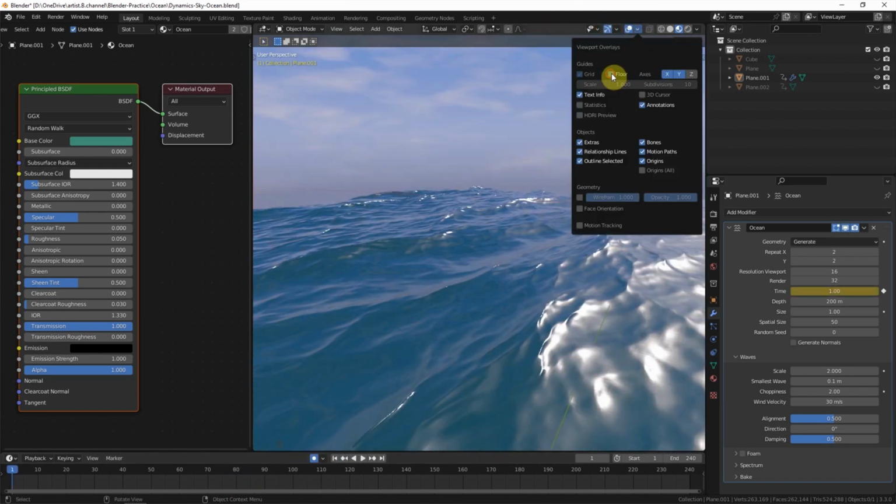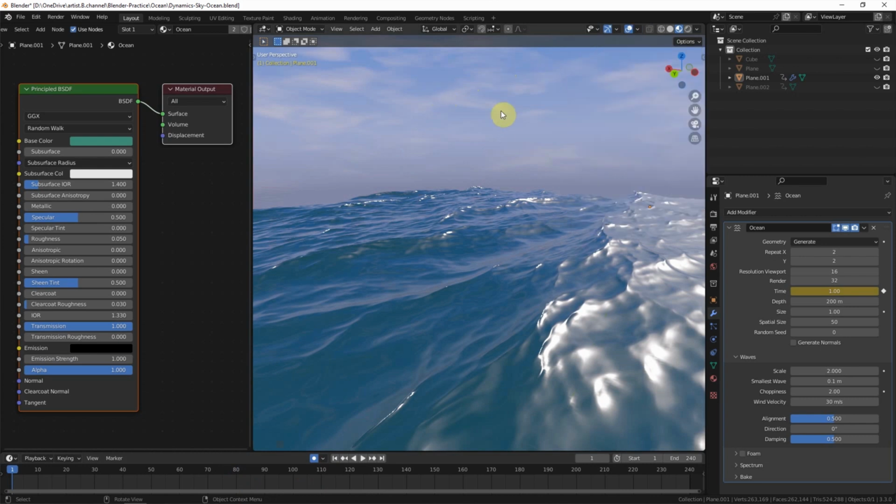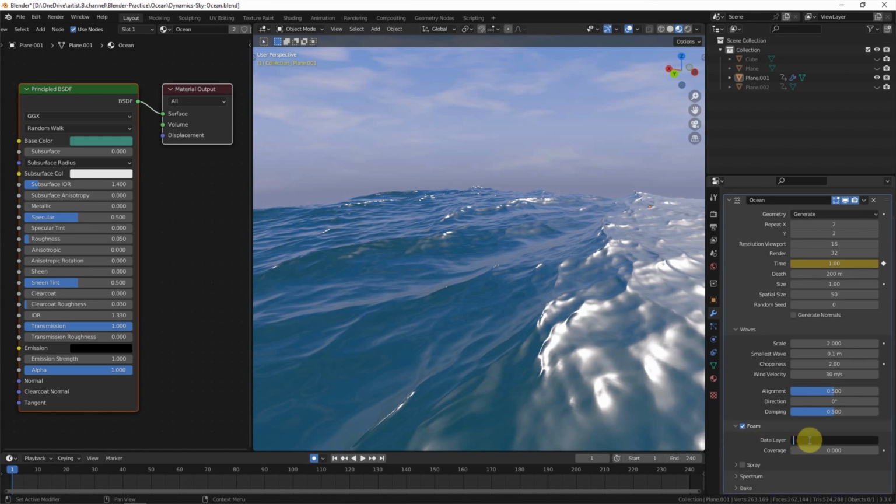And make the foam invisible. Now we can add a foam here. Check the box and ocean foam. We can decrease the coverage and make it negative 0.01.